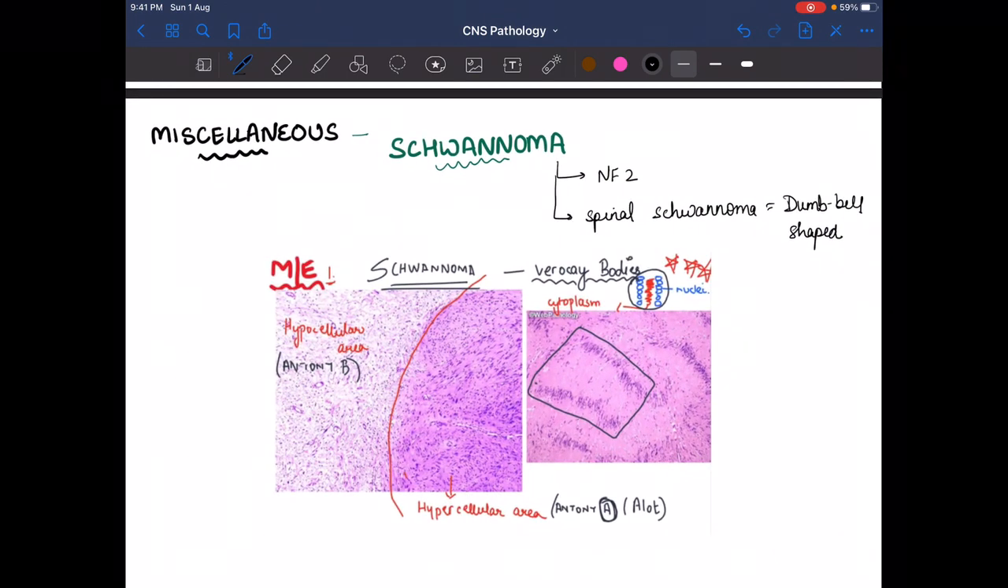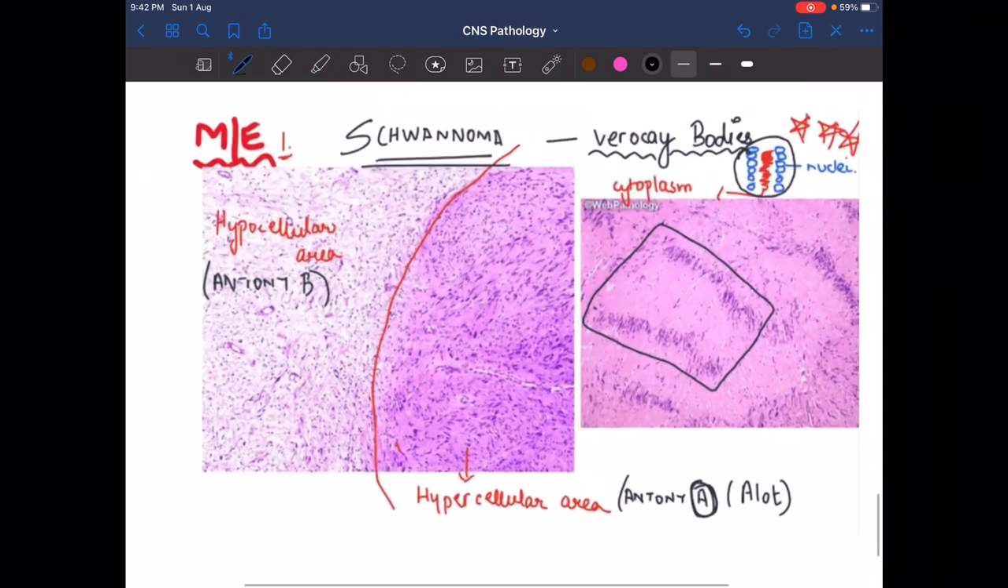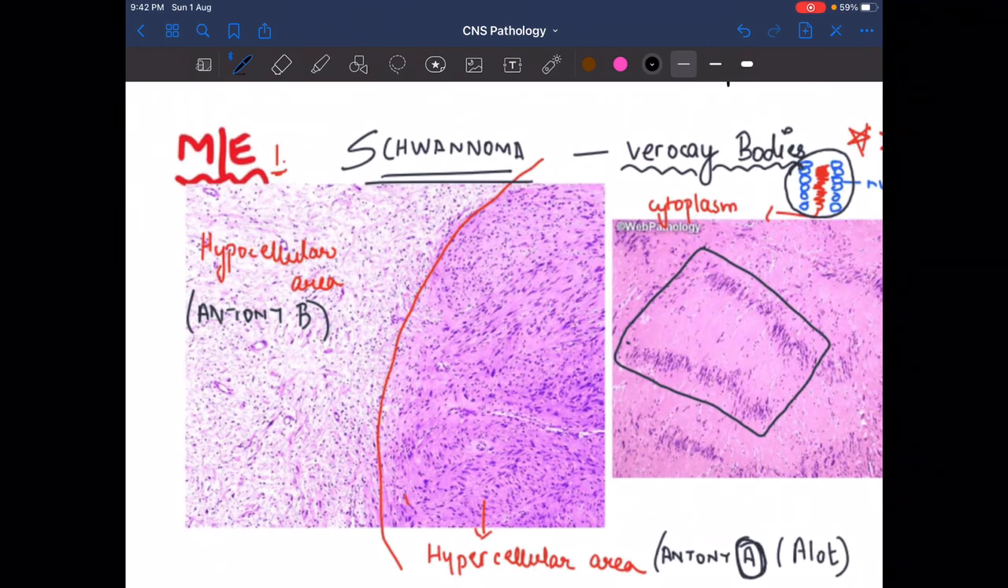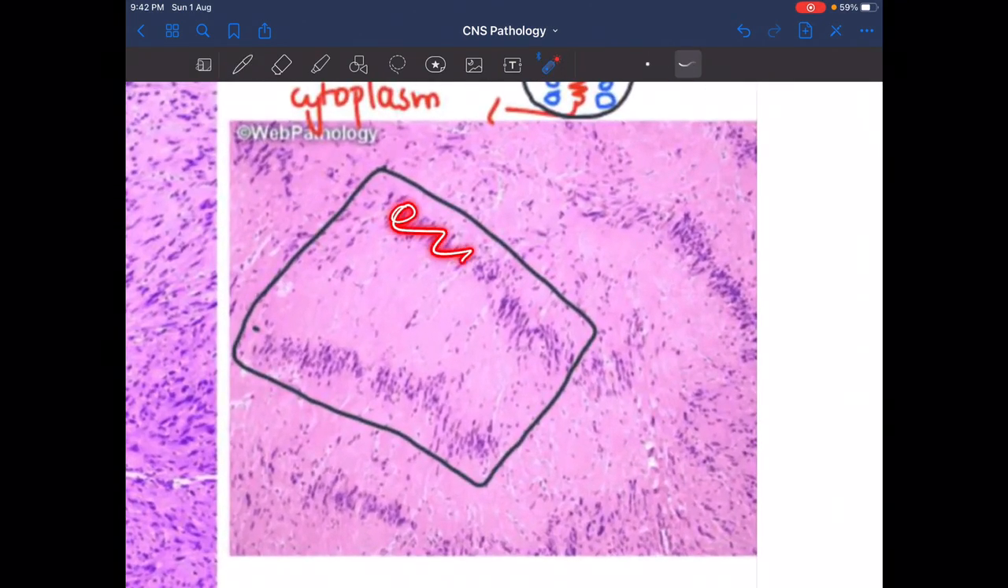And next one is the miscellaneous, that is schwannoma. In schwannoma also neurofibromatosis type 2, so in this also the NF2 gene is involved. Neurofibromatosis 2 means chromosome number 22. And in this we see the spinal schwannoma, dumbbell shaped. So it looks like a dumbbell, and on the microscopic image we see the Verocay bodies.